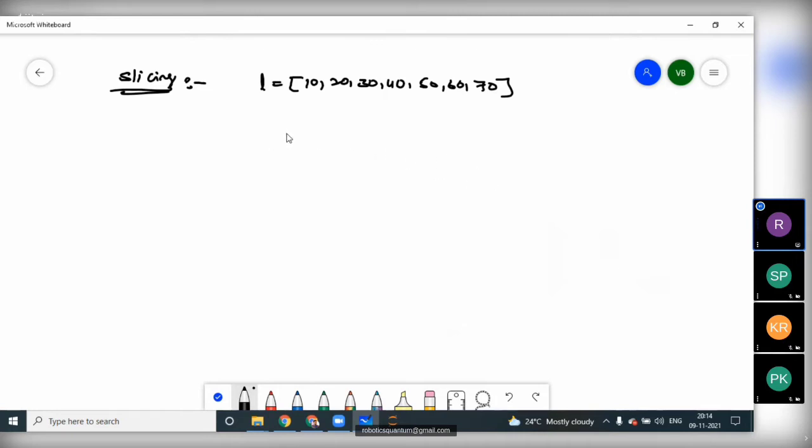With the help of indexing, we can access only one element at a time. If I want to access 50, the indexes are 0, 1, 2, 3, 4, 5, 6, so L of 4 gives the value 50.